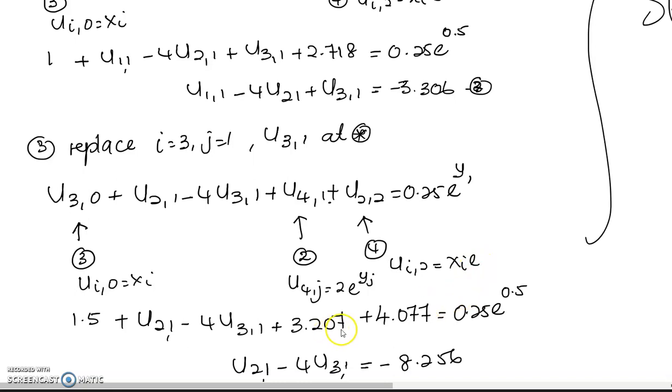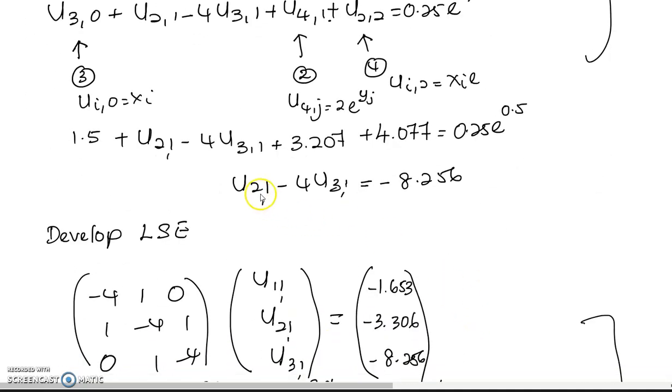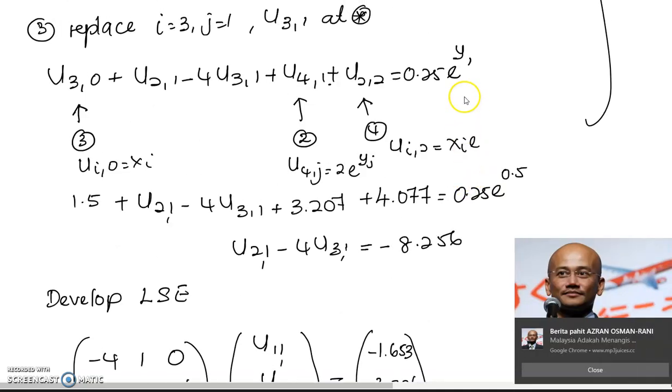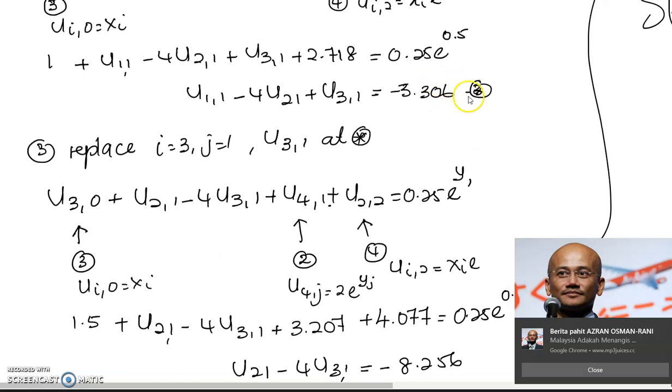So that will be the linear system for equation number 3, using boundary conditions number 2 and number 4. So bring it to the right hand side, and you will get U21 minus 4 U31 equal to negative 8.256. Now this will contribute to equation number 3. So you have 3 equations, number 1, number 2, and number 3.